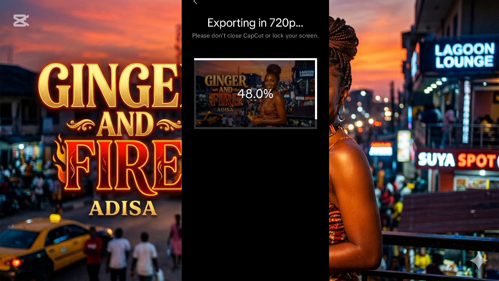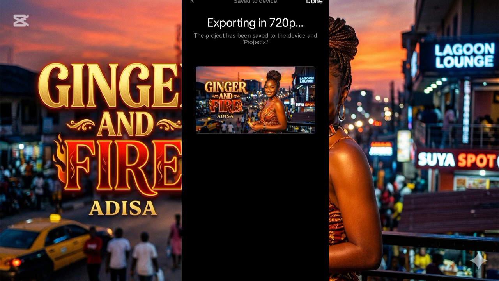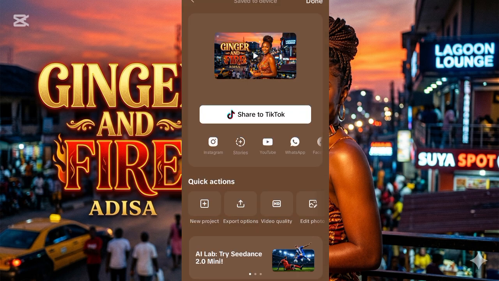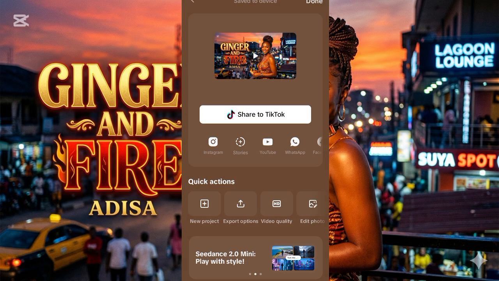Export it in 720p if you are using the free version of CapCut, or you export it in 1080p if you are using the paid version of CapCut, and then upload it to any of your social media platforms you want to upload it to, or upload it as your background image for your videos.